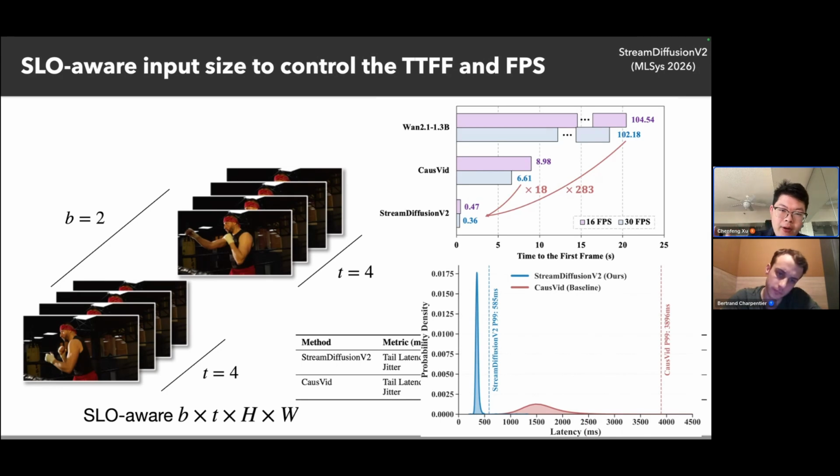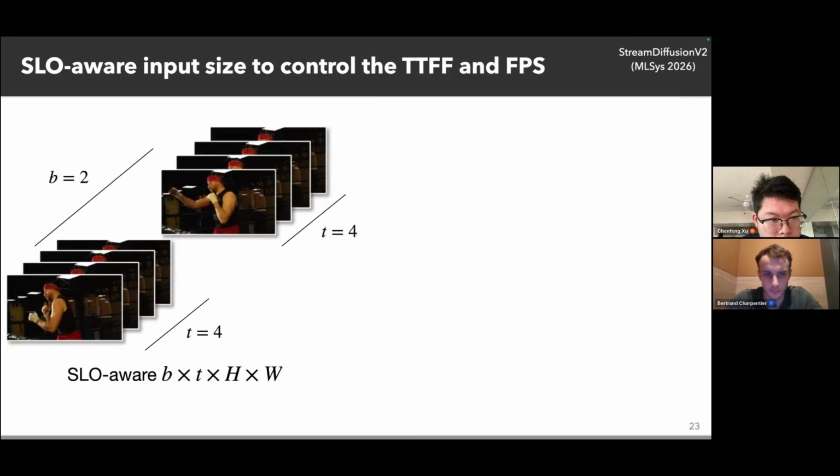Almost all of our streaming diffusion latency is lower than the target. Another important metric is the FPS. We make the time frame smaller, and we also want to increase the FPS. We can control another dimension of the input, that is the batch size. So we accordingly increase the batch size B to improve the FPS.